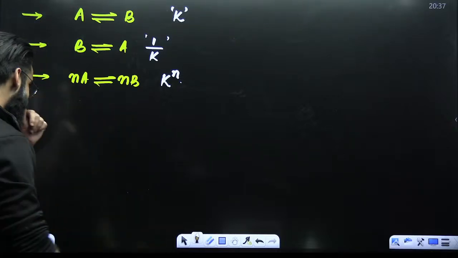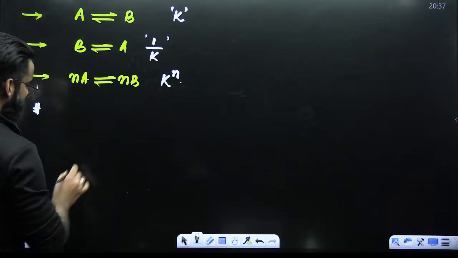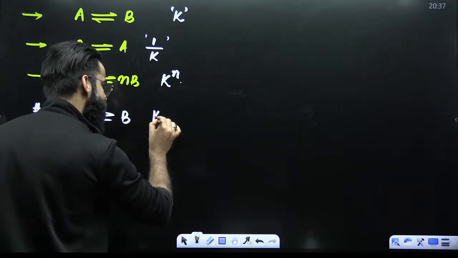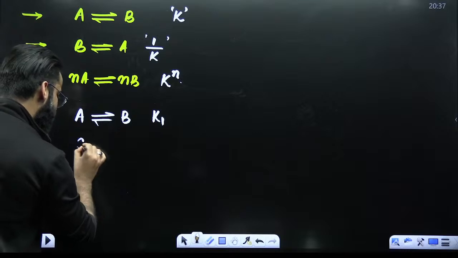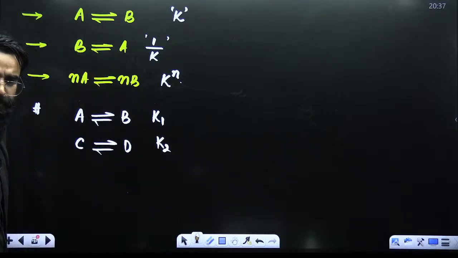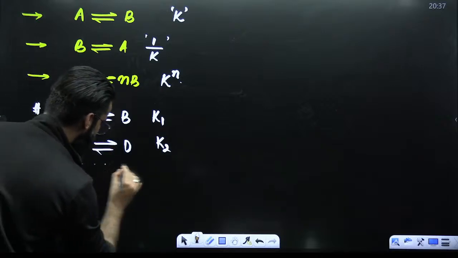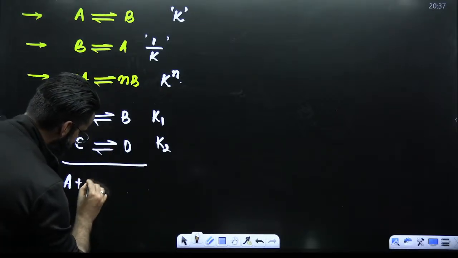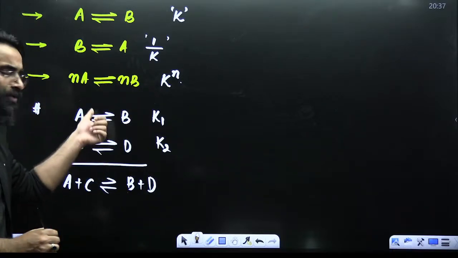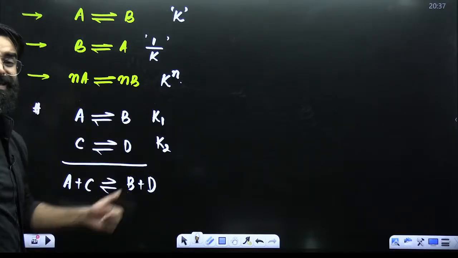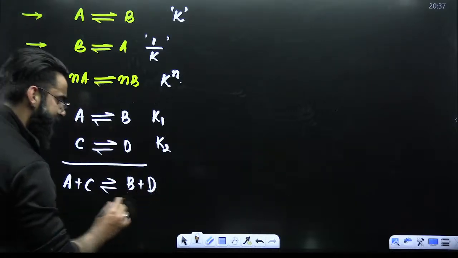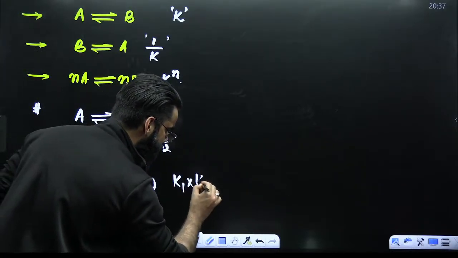Perfect. Now at the same time, one more thing. Let's say you have the reaction A in equilibrium with B, whose equilibrium constant is, for example, K1. You have one more reaction, C in equilibrium with D, whose equilibrium constant is, for example, K2. Now, if I add these two reactions, what do I get? I get A plus C gives B plus D. When you add two reactions, their equilibrium constants are multiplied. So the equilibrium constant of this reaction will become K1 multiplied by K2.